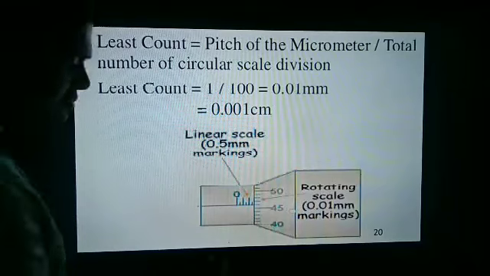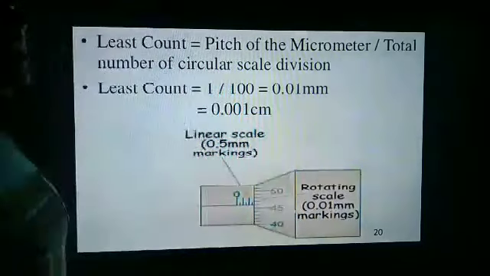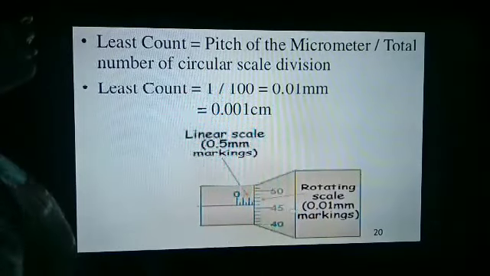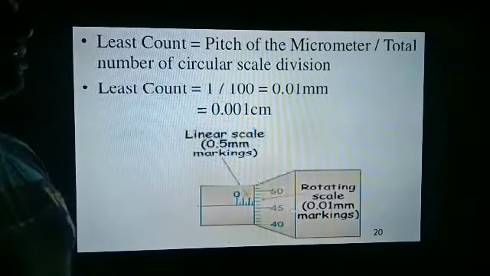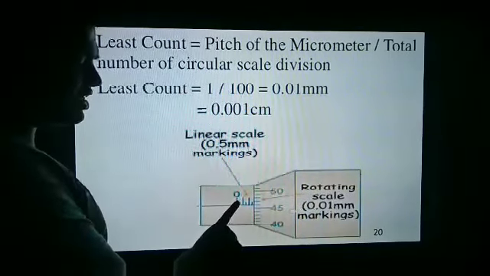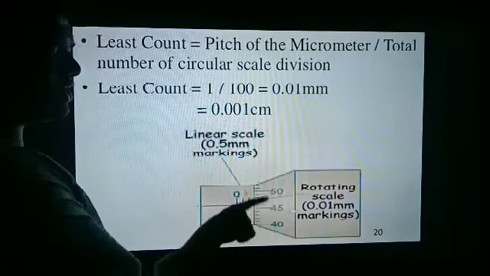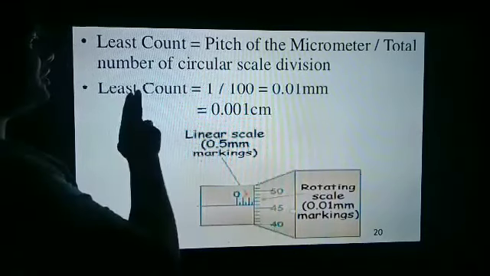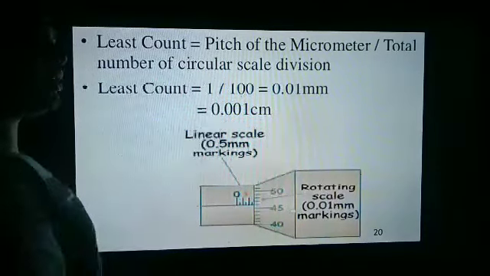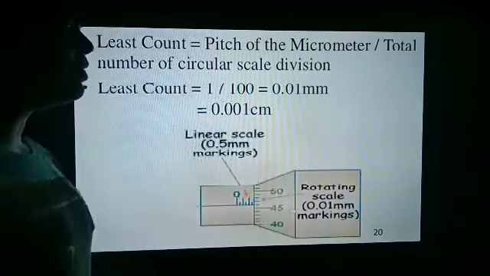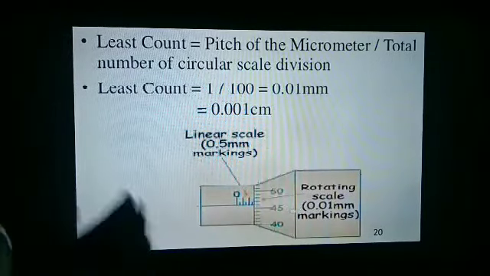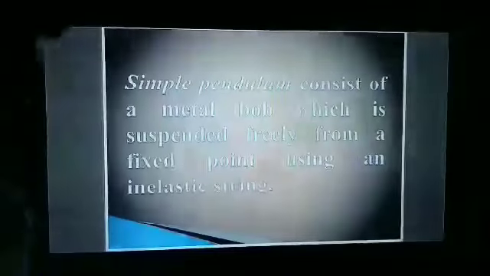What is the least count of a screw gauge? The least count of a screw gauge is the pitch of the micrometer. Pitch means the value of one division on the main scale upon the total number of divisions in the circular scale. So the value of one division on the main scale is 1 mm and circular divisions are 100. So the least count will be 1 upon 100, that is equal to 0.01 mm or 0.001 centimeter.